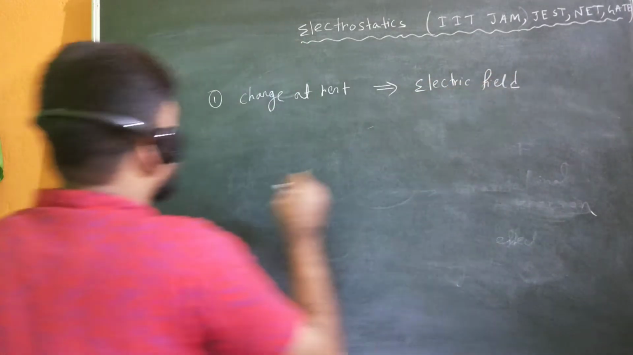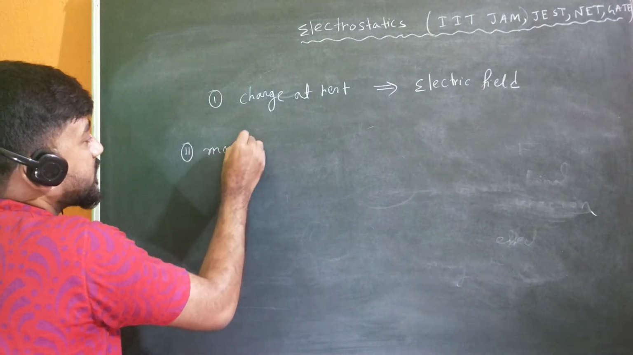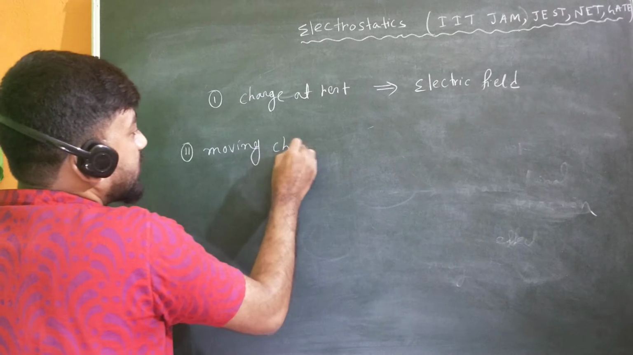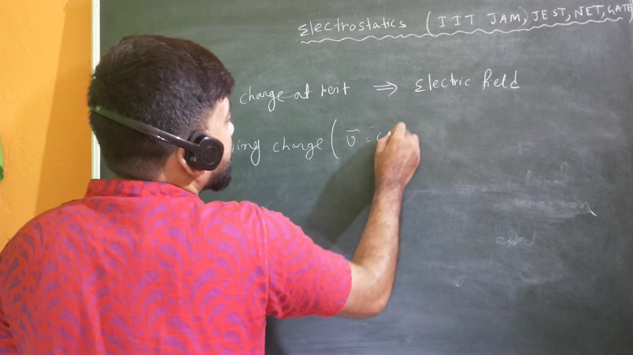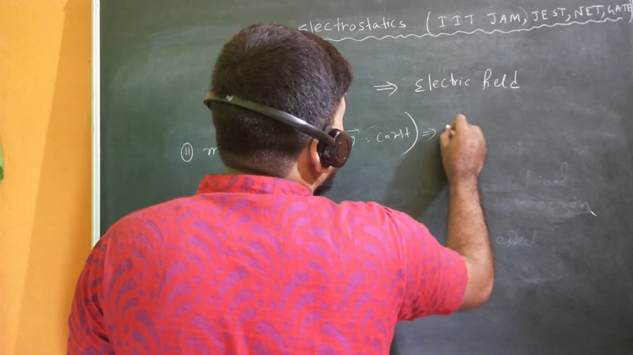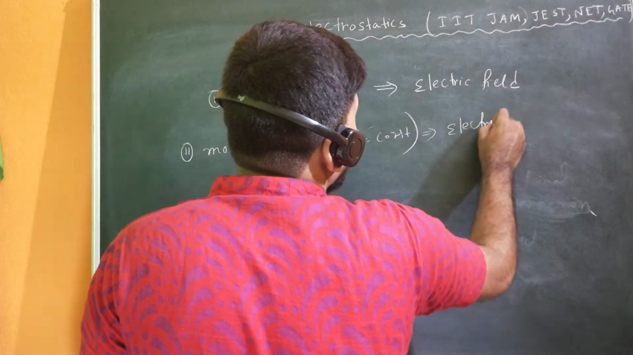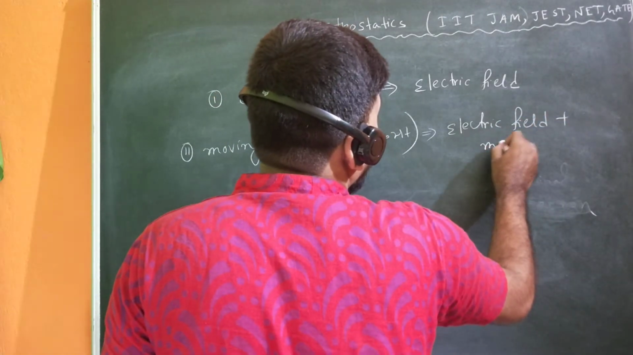But if you talk about moving charge, obviously at uniform motion, that is, v equal to constant, that will be uniform motion. So it will give you an electric field as well as a magnetic field.